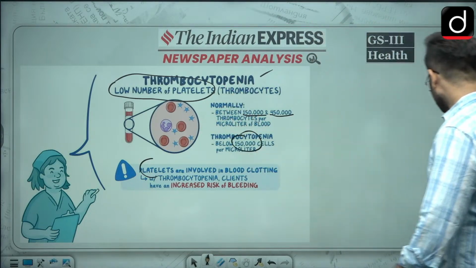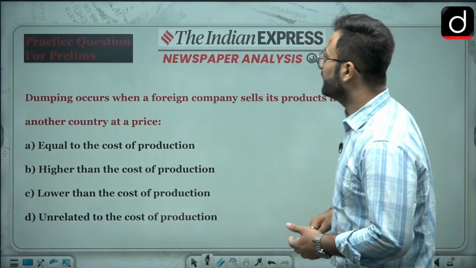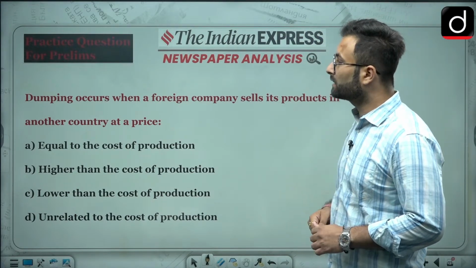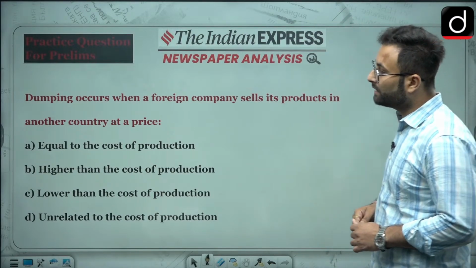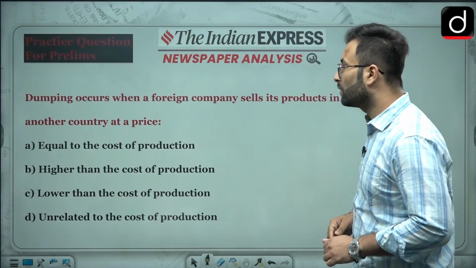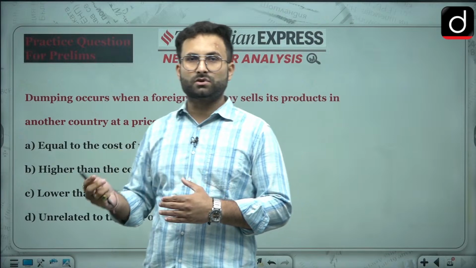Now moving ahead, last part of our discussion. Dumping occurs when a foreign company sells its products in another country at a price: A, equal to the cost of production; B, higher than the cost of production; C, lower than the cost of production; and D, unrelated to the cost of production. So this is the question about dumping. You can attempt this question and answer in the comment box.